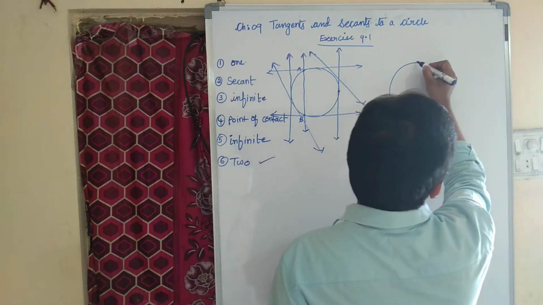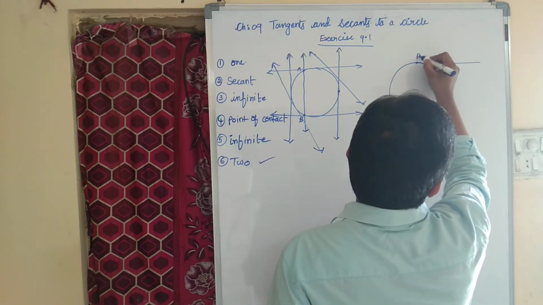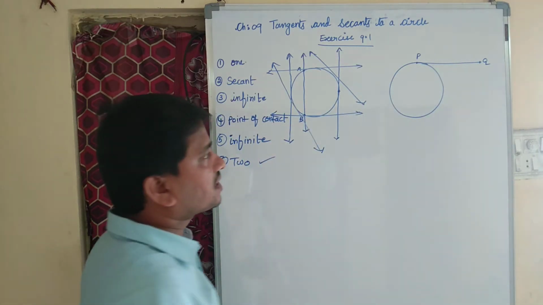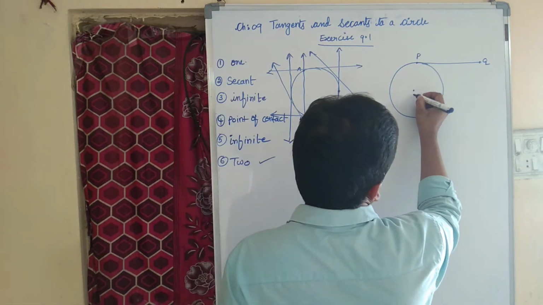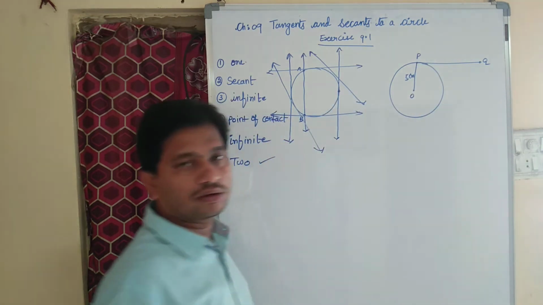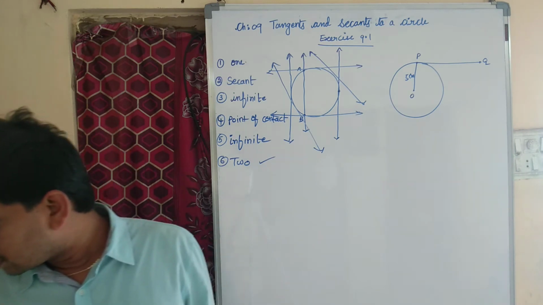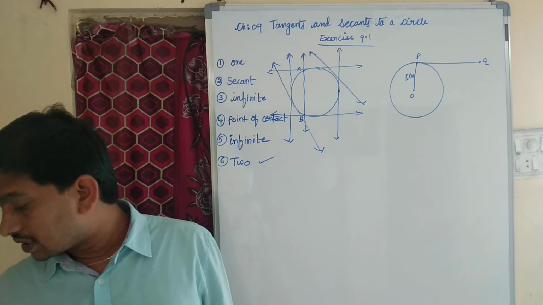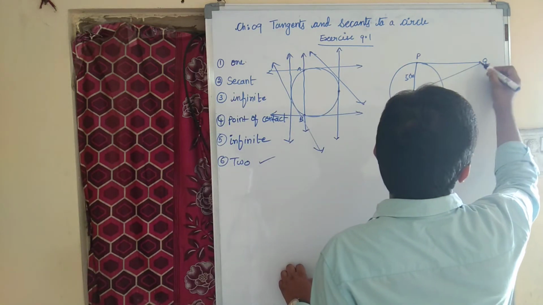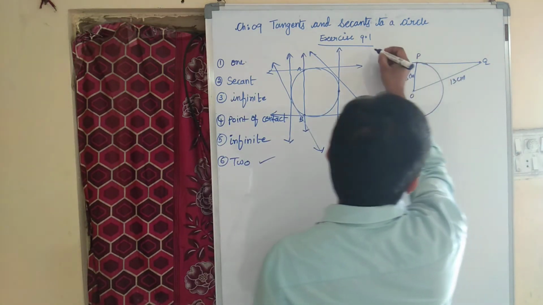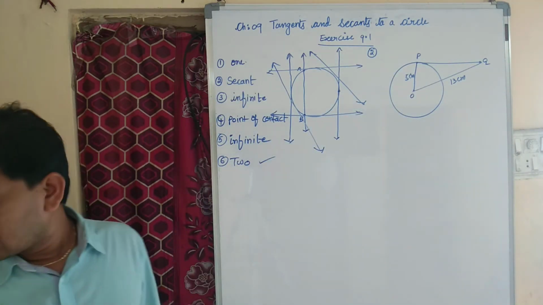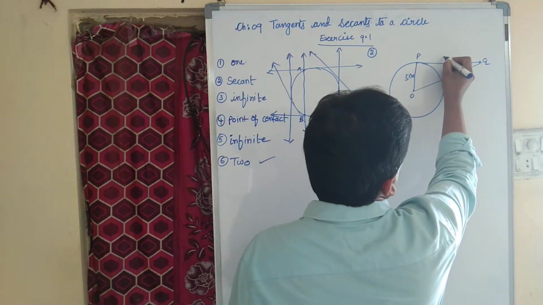This is the tangent PQ at a point P to a circle with center O whose radius is 5 cm. The distance between O and Q is given as 13 cm. They are asking us to find the length of PQ.